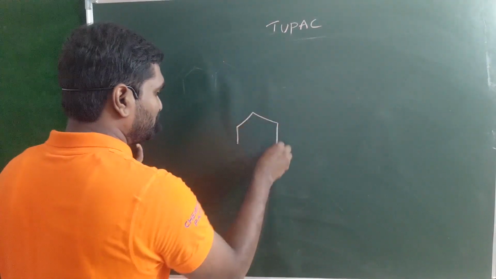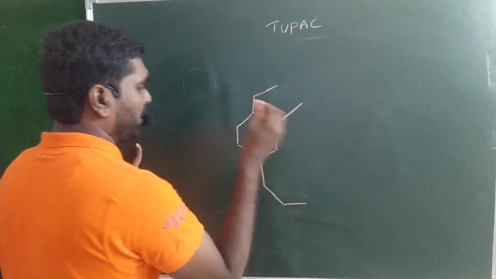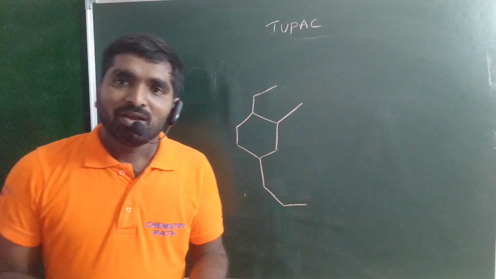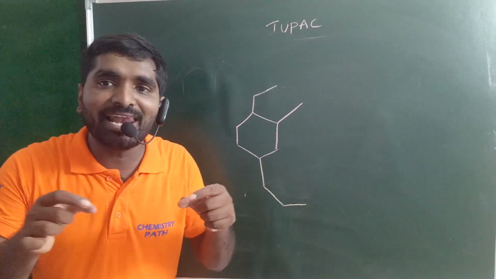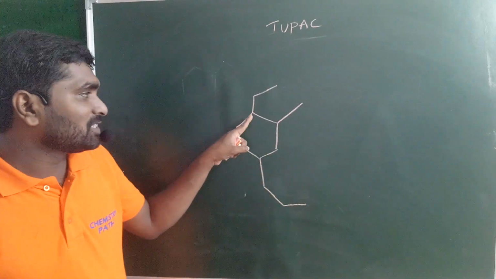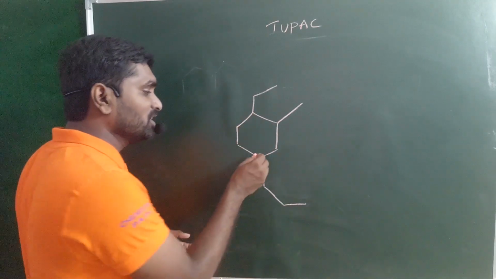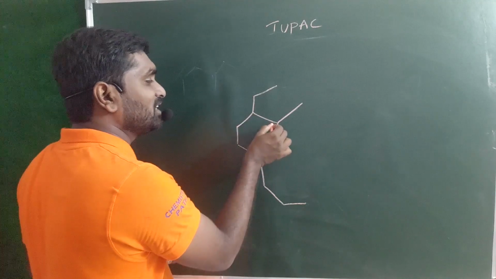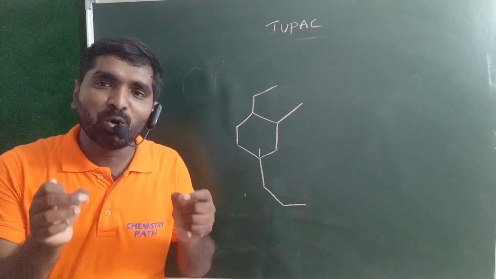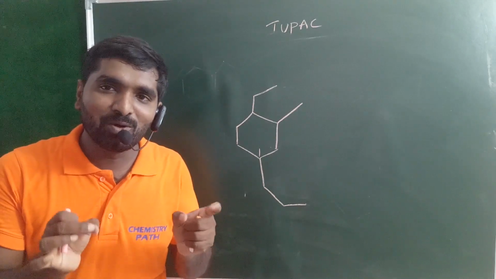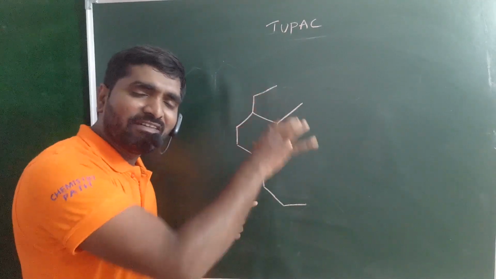Look at this example. Ethyl, methyl, propyl. When different types of substituents are present in non-equivalent positions, numbering starts from this carbon: 1, 2, 3, 4, so 1 plus 2 plus 4. If numbering starts from this carbon: 1, 2, 3, 4, it is 1 plus 3 plus 4. So you must follow the lowest sum rule. Why? Because the substituents are present in non-equivalent positions.